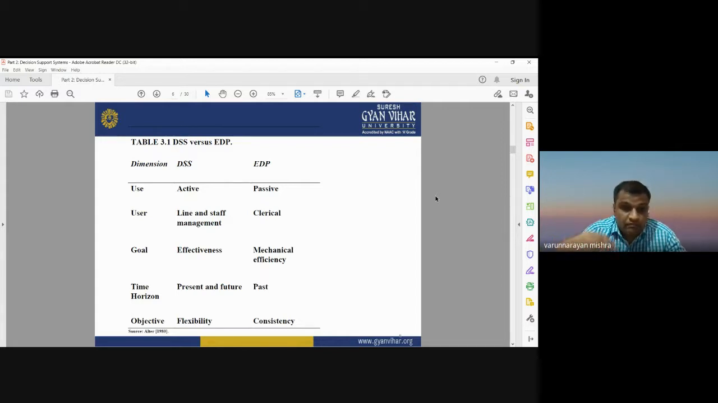The major objective of DSS is flexibility. Means you can apply the same decision support system in different ways. There is flexibility, whereas EDP is constant. Means you cannot modify that EDP. It is designed specifically for a specific objective. So these are the comparisons between DSS and EDP. So today we are going to see details about decision support system and how it is useful for, sorry, for any decision making.